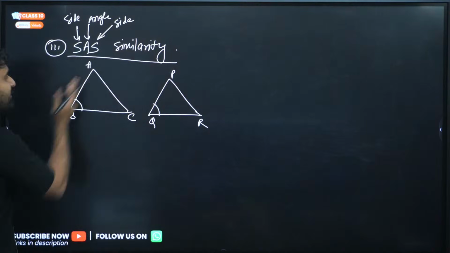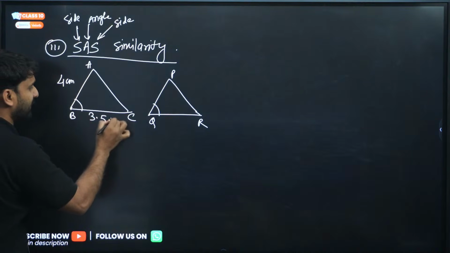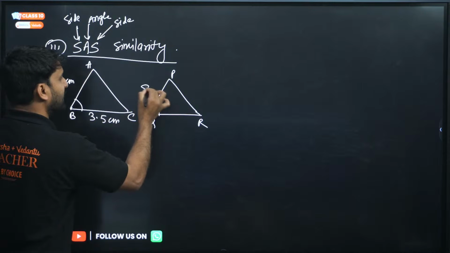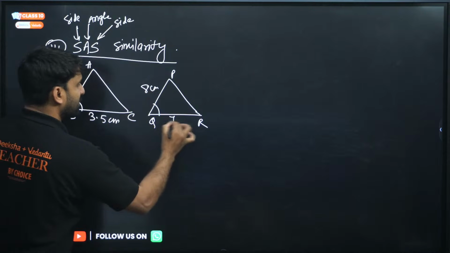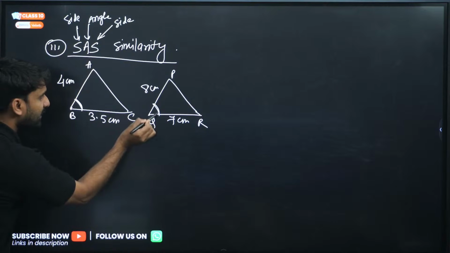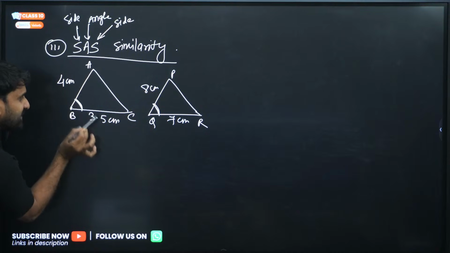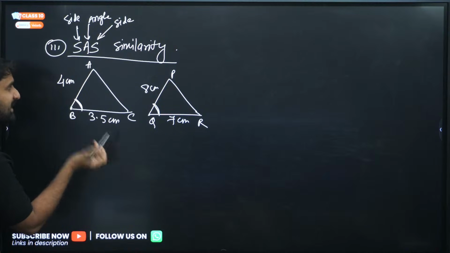The dimension of this side is 4 centimeter, this side is 3.5 centimeter, this side is 8 centimeter, and this side is 7 centimeter. Now you can see this angle here and this angle here, both the angles are between two adjacent sides. So it implies that we can apply the side angle side rule.